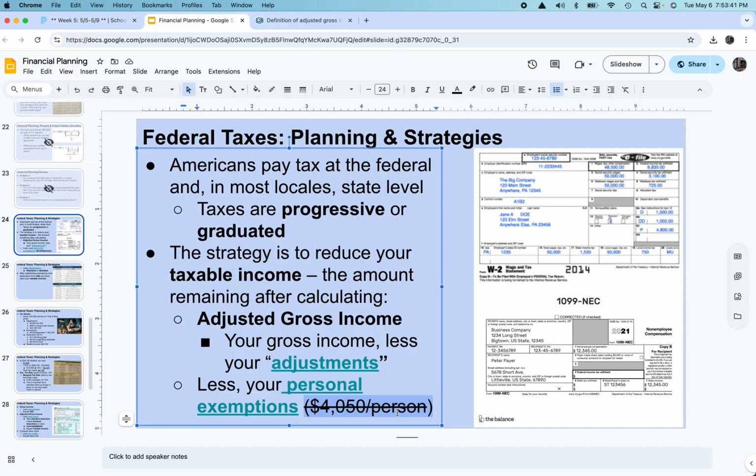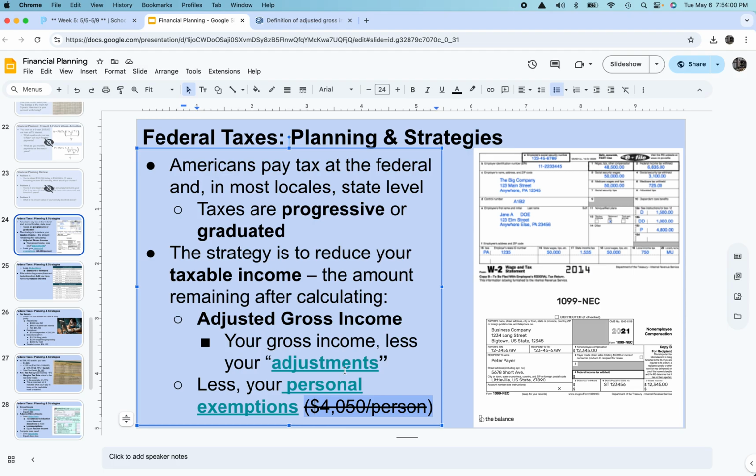This has since been dropped since Joe Biden was president. He increased something called deductions, which I'll get to in a second. But the reason I mention exemptions is there's a chance that those could come back in the near future. The pause on exemptions is supposed to go away in 2026, if I'm not mistaken.